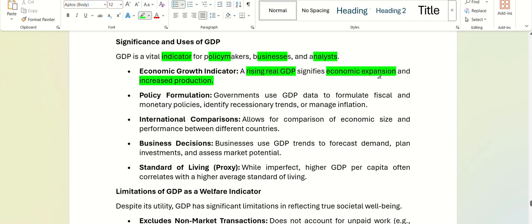It is just showing our production has increased from the previous year. Policy formulation: the government uses GDP data to formulate fiscal and monetary policies, to manage inflation or to identify recession. Anyone knows what is recession?